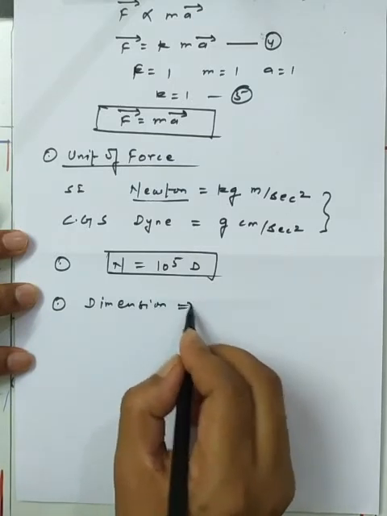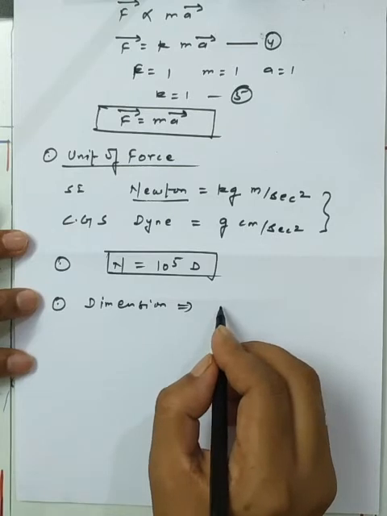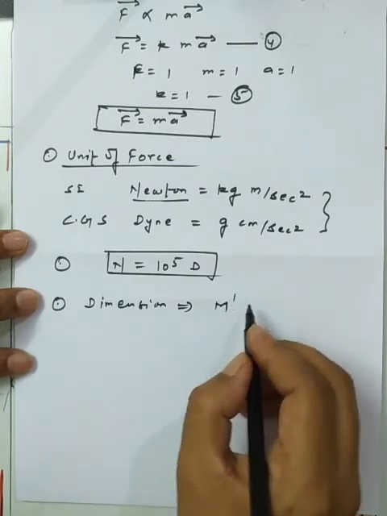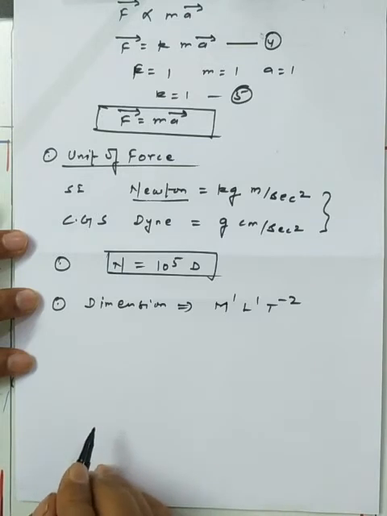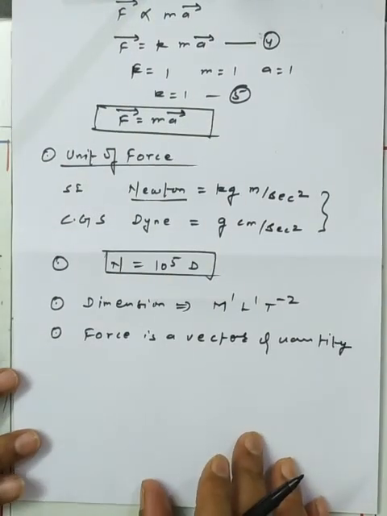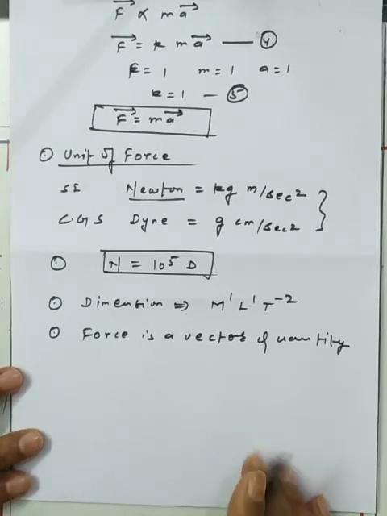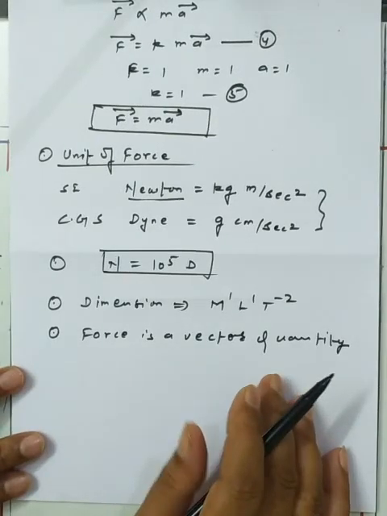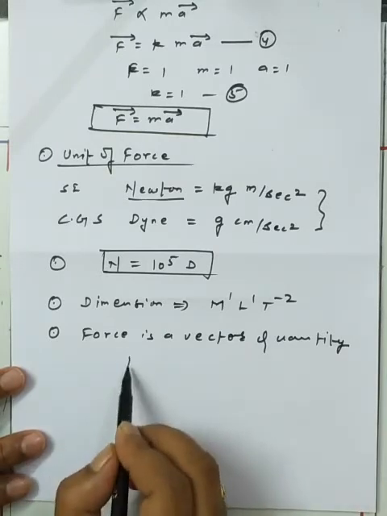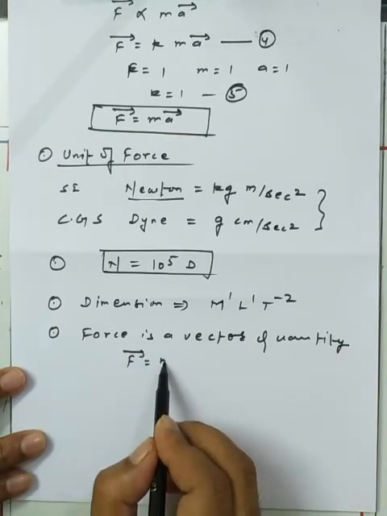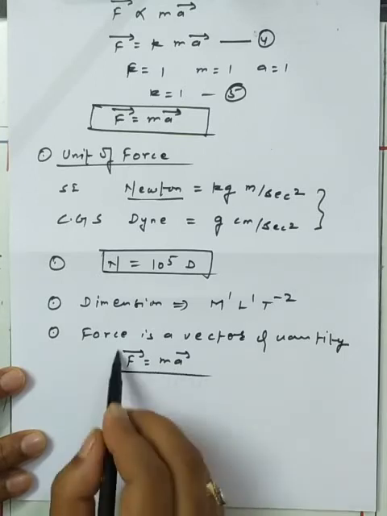Dimension. As per the notation formula, we are using M^1 L^1 T^-2. So this is the possible dimension of the force we have. Now the next general fact we have about force: force is a vector quantity because we are applying the force in a particular direction, so its impact comes in a particular direction. The general formula that we are using is F = ma.